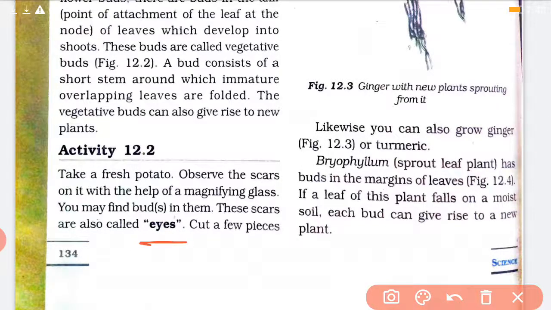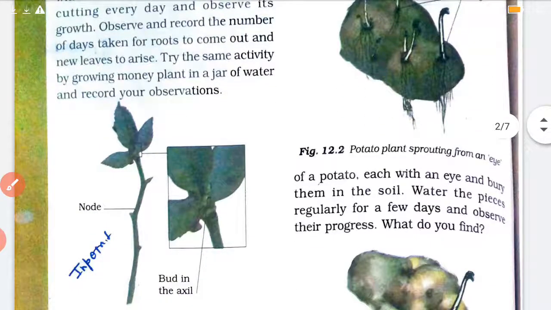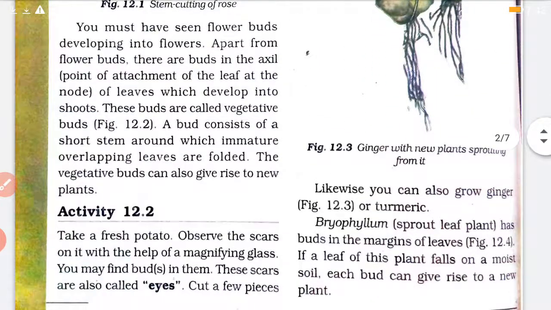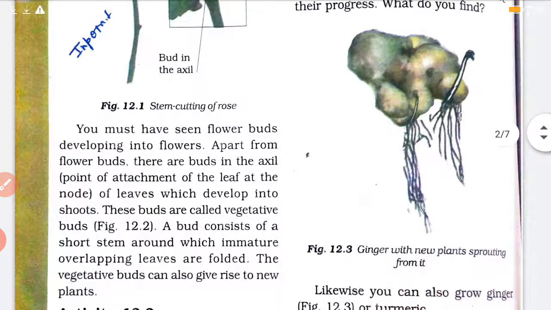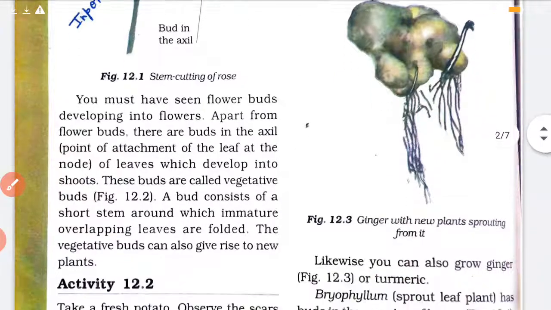Okay, how we will do, we will cut these pieces and plant it in the soil. Okay, and we will take care of them, water the pieces regularly. After few days we will see a new potato has grown. Now in the same way ginger also grows. अदरक भी आपको दिखेगा ऐसे ही पोटैटो की तरह आइज निकलेगा, and that will give rise to a new plant.